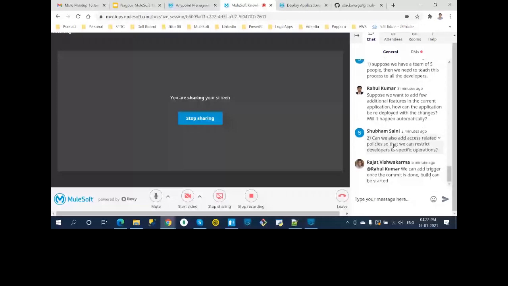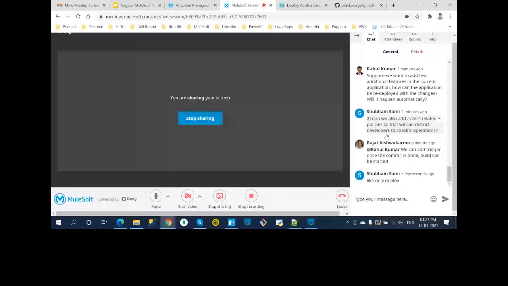Second, can we also add access related policies? Okay. Access related policy, like we can have something like branch restriction, where some developer can commit to this branch, or we can make a branch protection or something like that. Is that, yeah, Shubham, is that the answer for your question? Are you expecting the same or something else? I guess, yeah. Okay, correct.